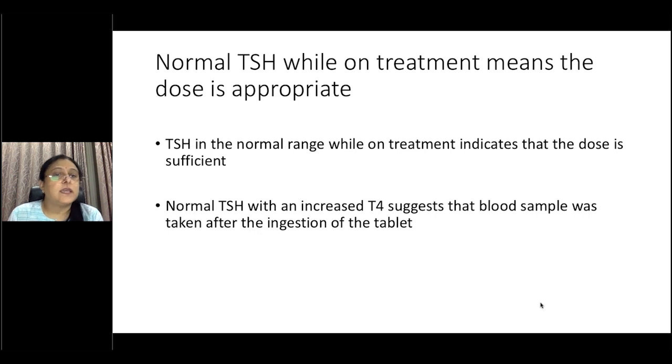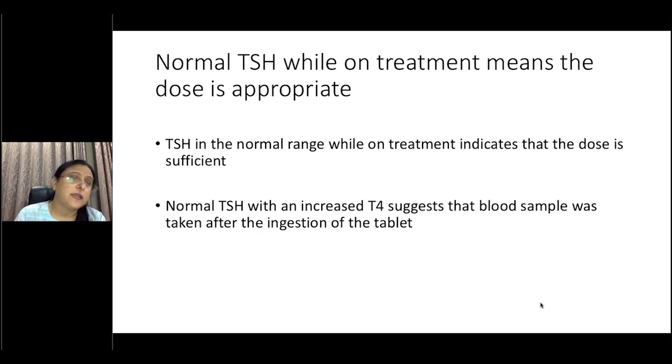So in this case, the reason why the doctor might have reduced the dose is because the T4 was on the higher side. T4 levels, the range changes throughout the day. And in this case, the family had told me that they had taken the tablet in the morning and a couple of hours later, they had got the test done. So most of the time we advise to get the test done before you take the tablet.